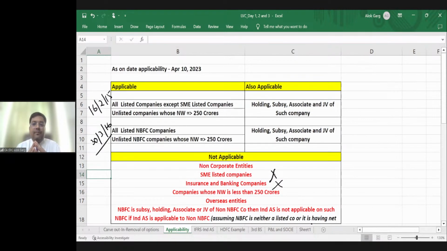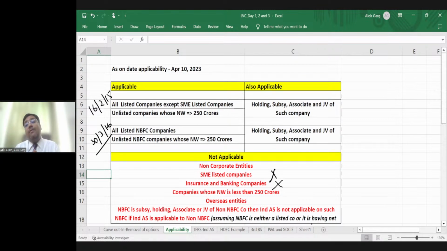Okay, sir, we understood. Sir, whether Ind AS is applicable to all company like Section 8 company, like electricity company, water generation company, government company, IOCL, Indian Oil Corporation Limited, National Aluminium Company Limited, Steel Authority of India Limited. Yes, Ind AS is applicable to all listed company. Whether it is Section 8 company, electricity company, power company, water generation company, government company, private company, Reliance company, Adani company, whatever it is. If it is a listed company, Ind AS is applicable in India. That's all. Is that clear to every one of you?